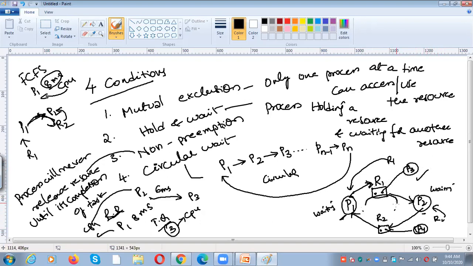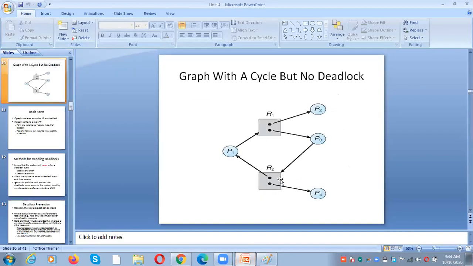So even though there is a cycle, there is no deadlock because we have multiple instances, not one instance. That is what you need to understand. If there are multiple instances, even if there is a cycle, there is no need for a deadlock situation. We do not need to enter into the deadlock situation because we have multiple instances of the resource. Even if one process is not going to release the resource, the other process might release the resource so that the resource will be allocated to the waiting process.